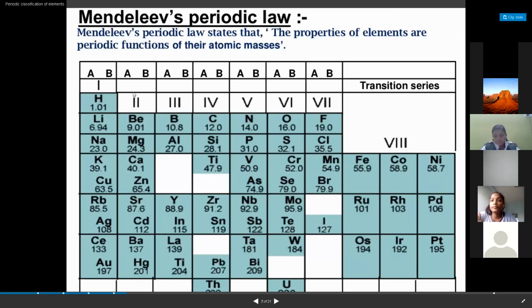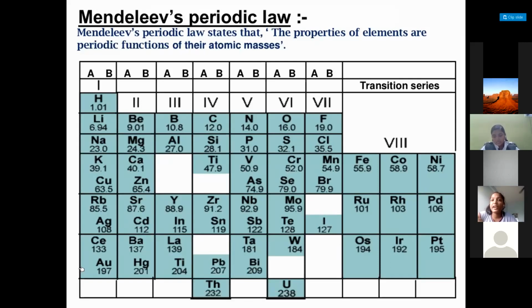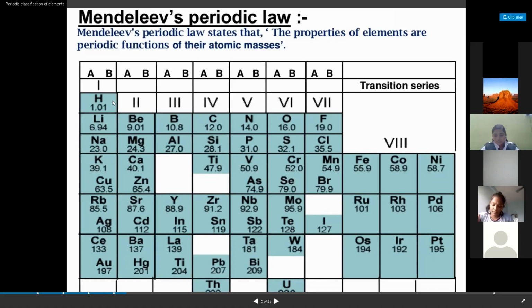Groups. And based on what did he arrange the elements in the groups? Oxides and hydrides. Very good. From oxides and hydrides, what can we come to know? The valency. So based on valency, he arranged the elements in groups. And that day we saw how the oxides and hydrides give the valencies.